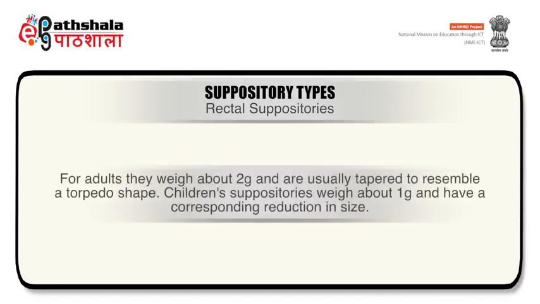For adults, they weigh about 2 grams and are usually tapered to resemble a torpedo shape. Suppositories for children weigh about 1 gram and have a corresponding reduction in size.